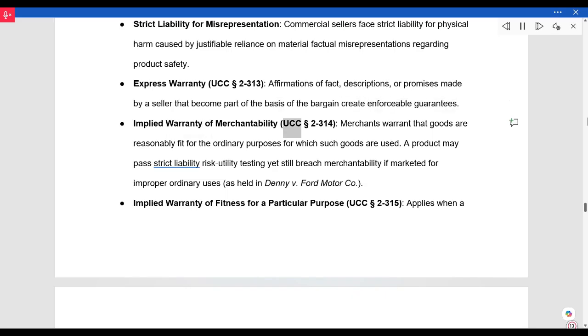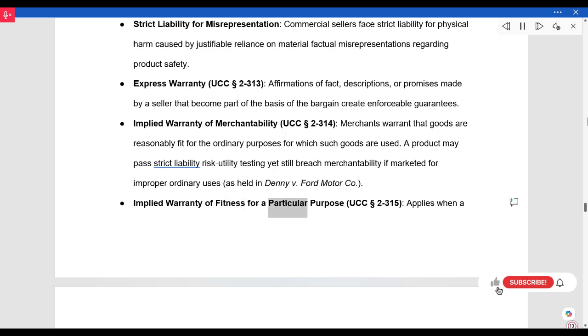Implied warranty of merchantability. UCC Section 2-314: merchants warrant that goods are reasonably fit for the ordinary purposes for which such goods are used. A product may pass strict liability risk utility testing, yet still breach merchantability if marketed for improper ordinary uses, as held in Denny versus Ford Motor Company.